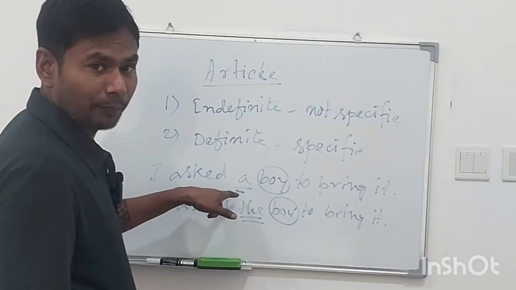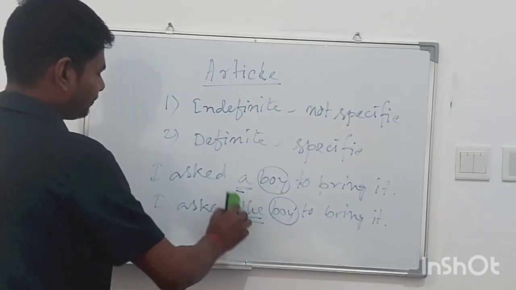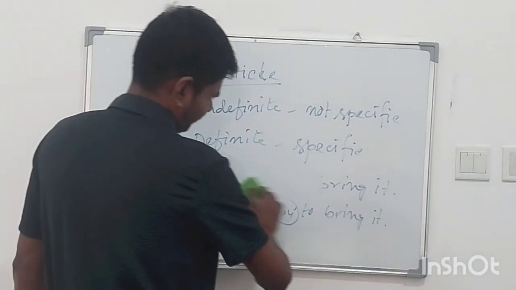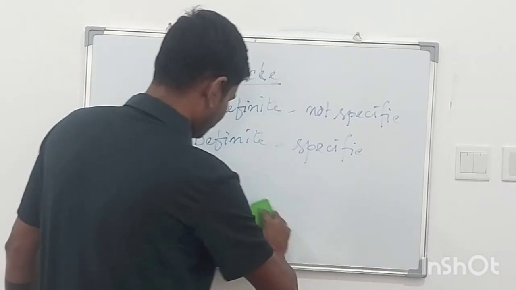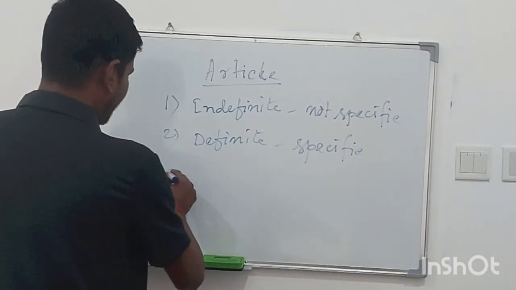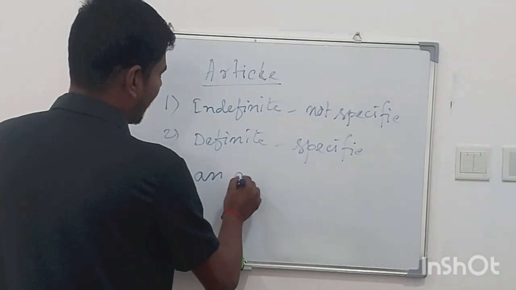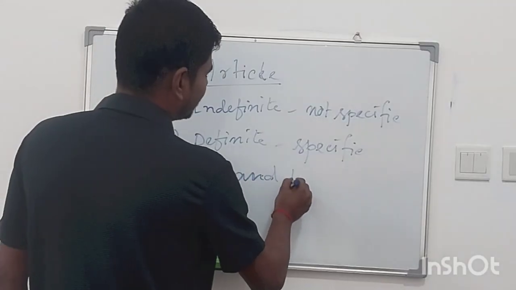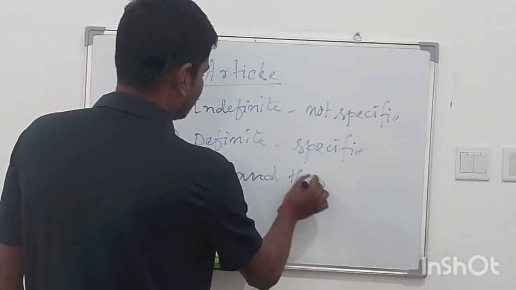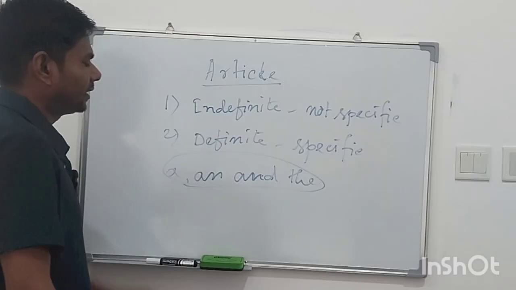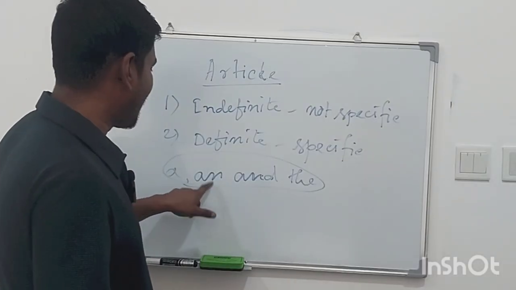Now I can say there are three articles: a, an, and the.